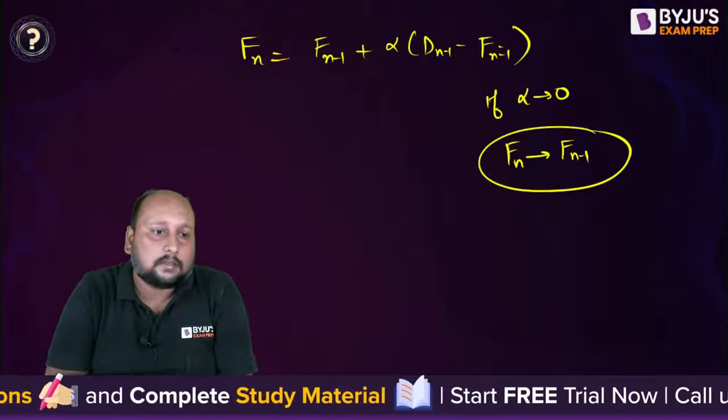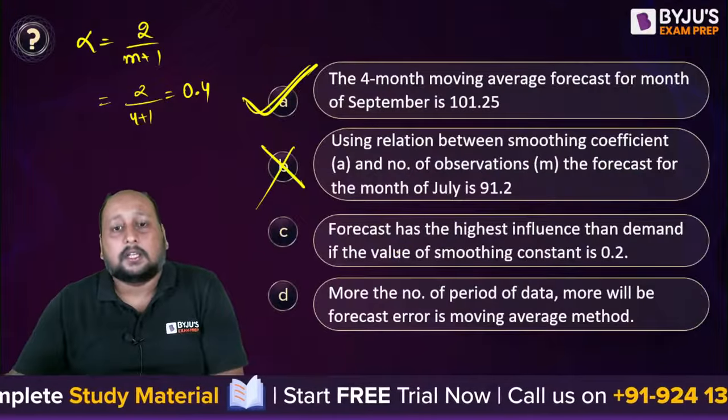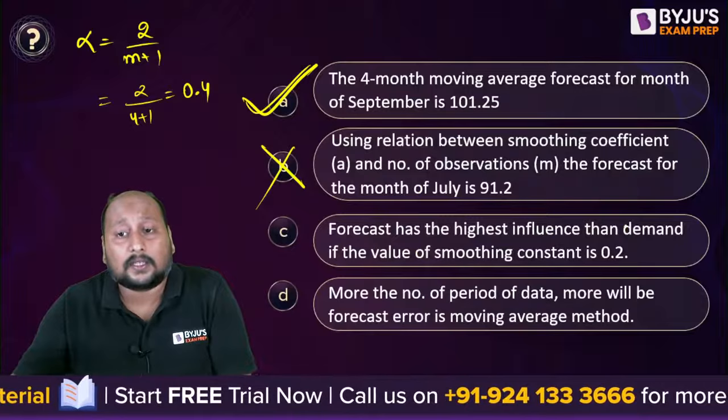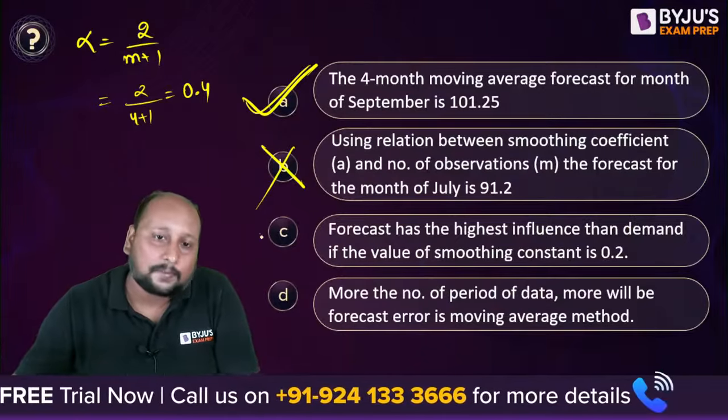the next forecast, right? So in this question, they are asking: the forecast has a higher influence than the demand if the value is 0.2. Absolutely correct.